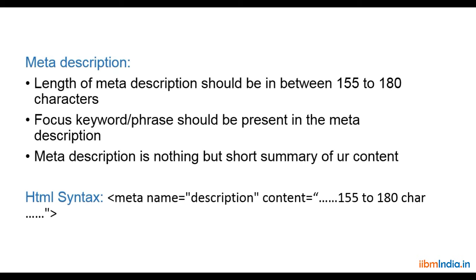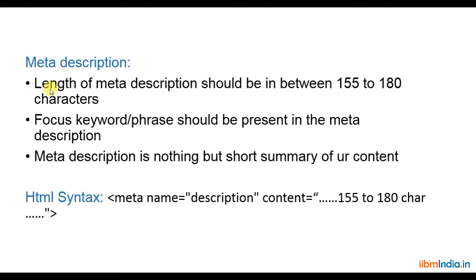Let's say you have taken 1000 words or 2000 words of content; you need to have all that content in a summary way. For example, if any new movie is going to be released, definitely a teaser and a trailer will be released, right? With that trailer and teaser, we can understand whether this movie is dramatic or entertaining, or a horror movie. This meta description is again a short summary of your content.